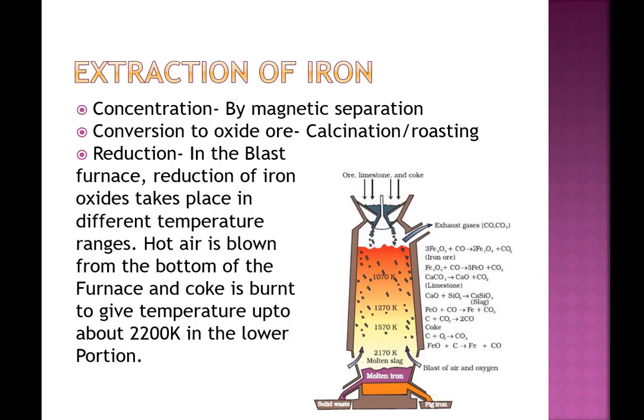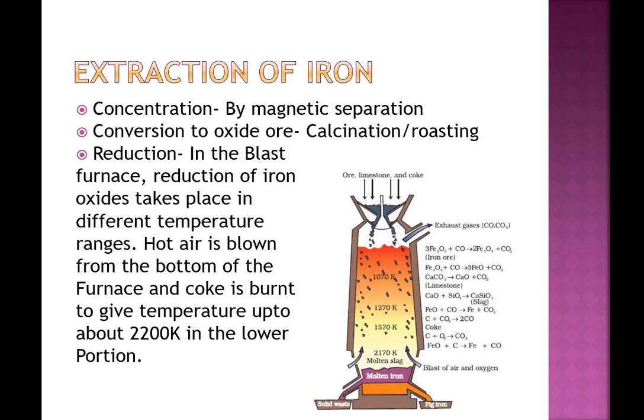Then, depending upon the ore, after concentration, the ore is converted to oxide form either by calcination or by roasting. If it is a carbonate ore, then we will do calcination. But if it is a sulfide ore, then we will do roasting.